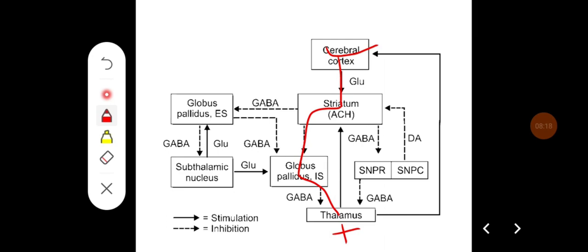So inhibition of an inhibitory pathway is called disinhibition, and it is going to excite the thalamus. So the direct pathway has excitatory input to the thalamus.